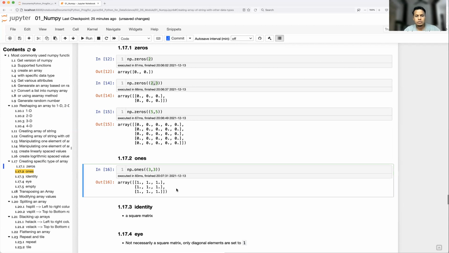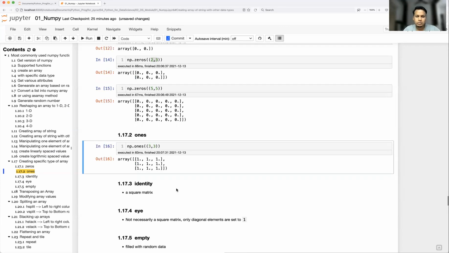So guys, those who don't know about matrices, I would suggest just Google it and brush up your knowledge about matrices. Then you will easily understand all those things I'm talking about: zeros, ones, identity, I matrix, empty matrix. Okay, so an identity matrix is always a square matrix. So here you don't have to provide the exact shape. You just mention how many numbers you want, that's all.